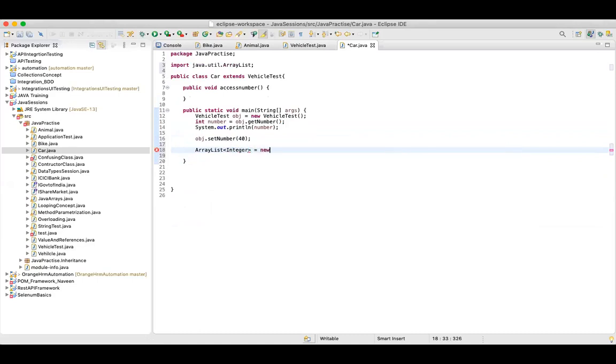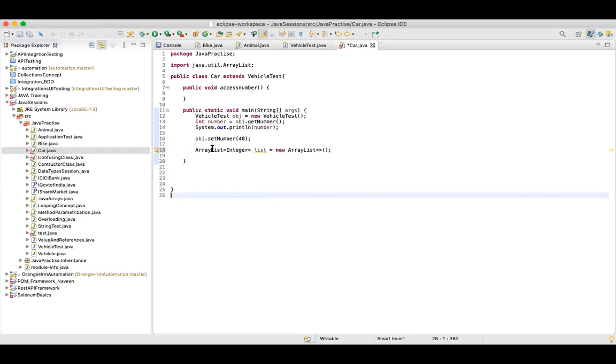So I can say ArrayList of type Integer, variable list, is equal to new ArrayList.